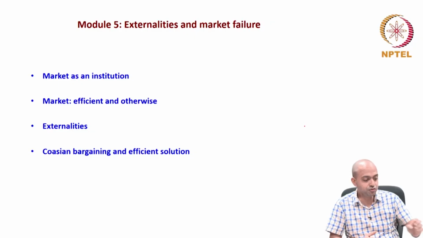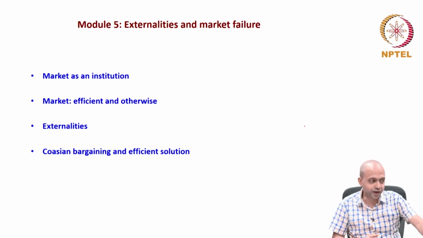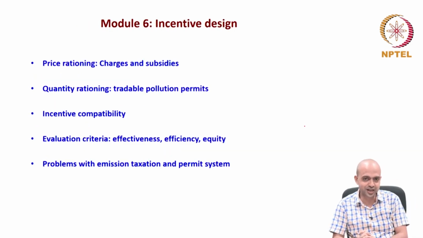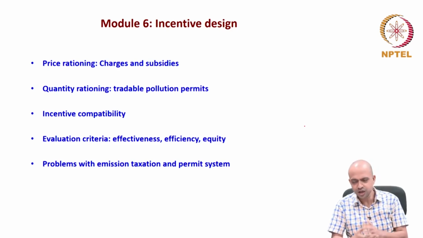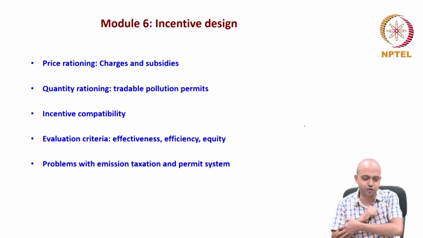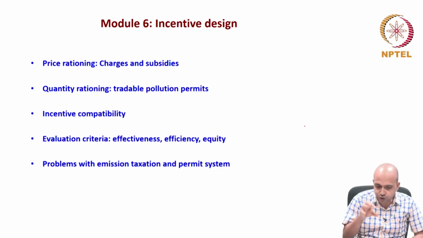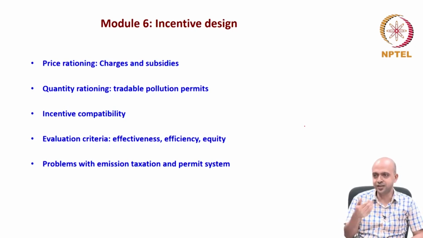And if that is not possible, then in our next module, what we are going to discuss is basically how to correct externalities by designing incentives. This bargaining solution is not possible all the time, so we need to design certain incentives.